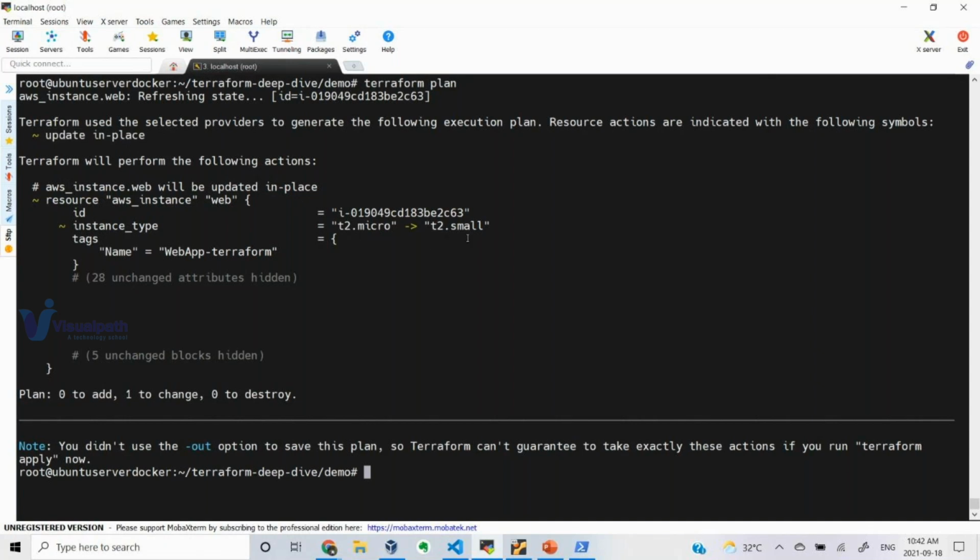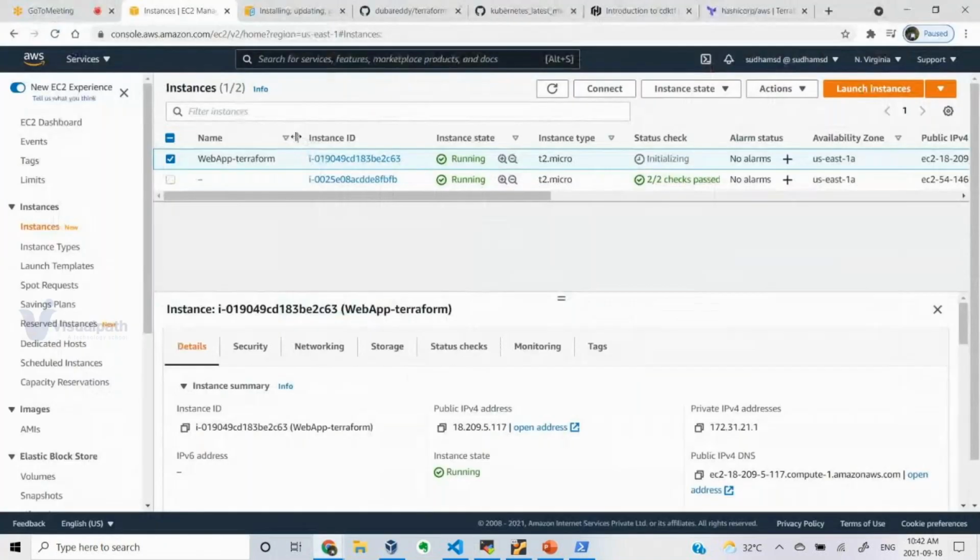Even if you modify your tag or modify something else apart from this, it will try to update. Let's say you're trying to change the zone. Let's say instead of this availability zone I specified us-east-1b. Then what will happen in that scenario?